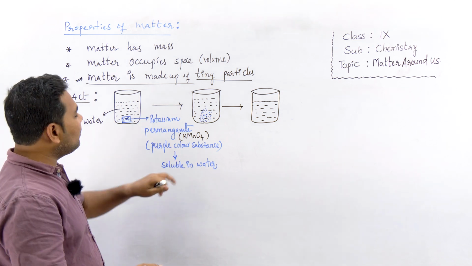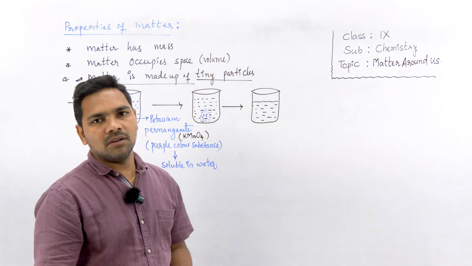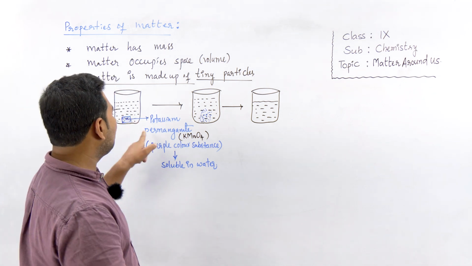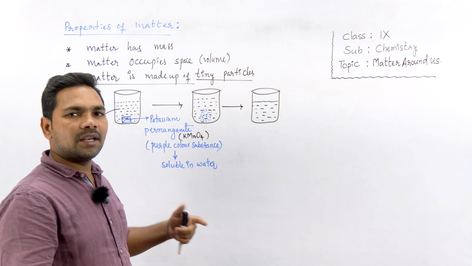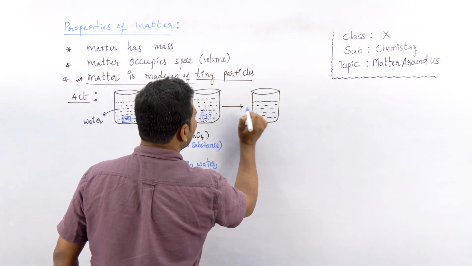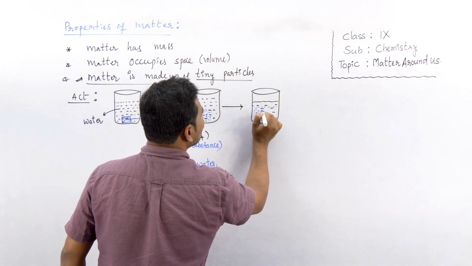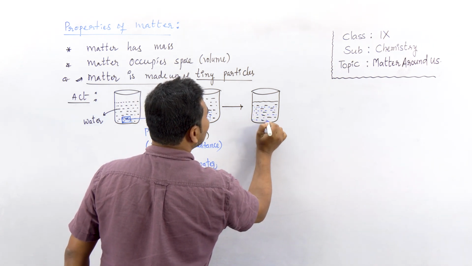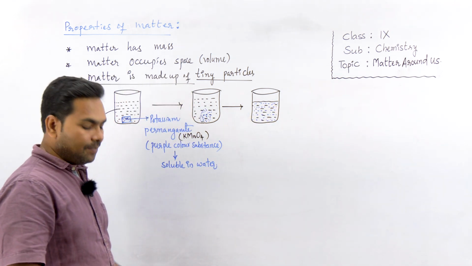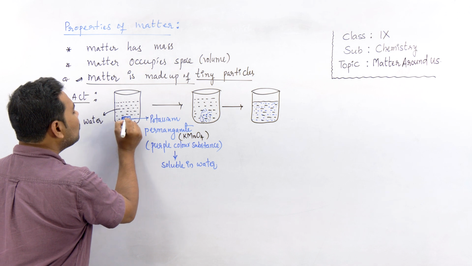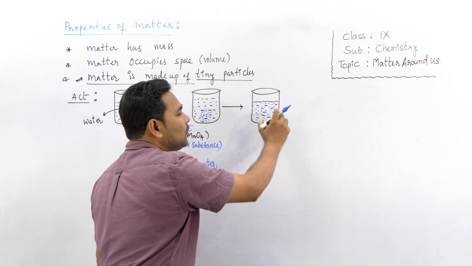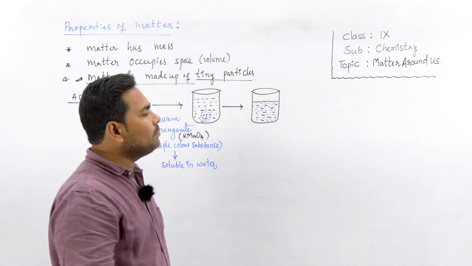Why have I selected this salt? We can take normal common salt. Common salt, when added to water, forms a colorless solution. But when purple color potassium permanganate is added, the solution completely turns purple. Within seconds, this purple color salt dissolves and changes the color of the entire solution. We have added a small amount of substance to water, but finally it converts the total solution into purple color.